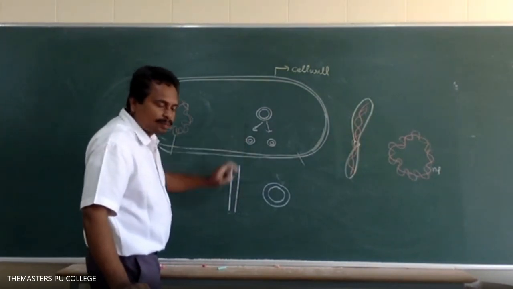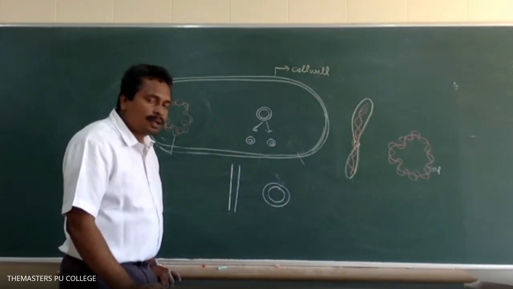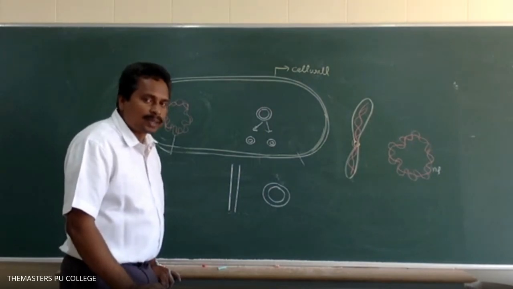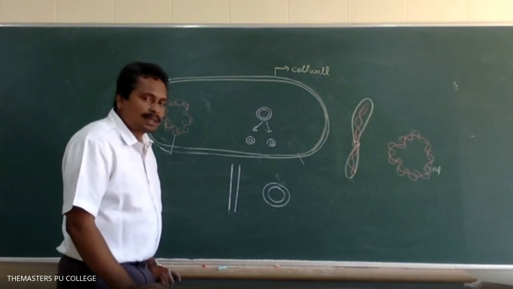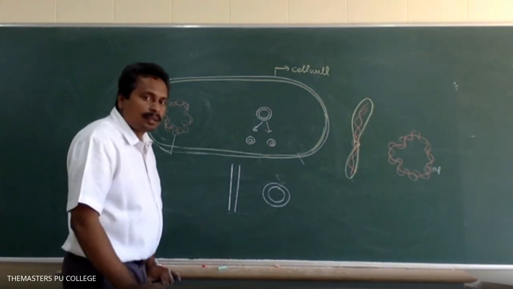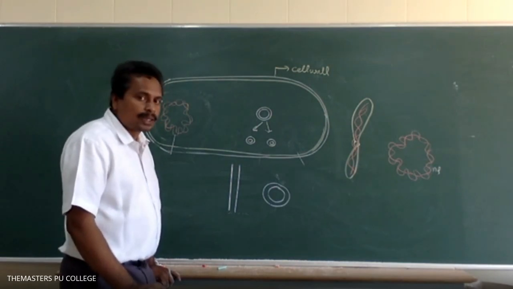What is a plasmid? Extrachromosomal DNA. The additional genetic material in prokaryotic organisms is known as a plasmid. A double-stranded, circular, naked, self-replicating DNA molecule is known as a plasmid.